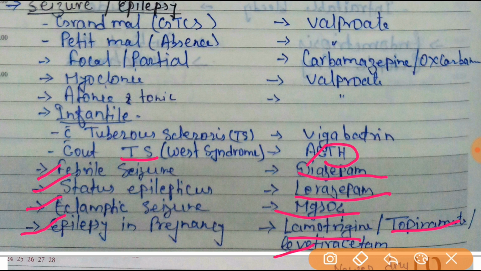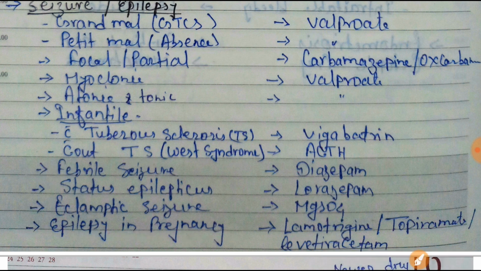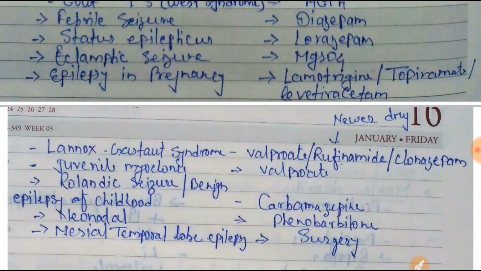In PG questions, epilepsy in pregnancy is repeated many times. So don't be confused between eclamptic seizure and epilepsy in pregnancy. If the question asks about the drug of choice for a female with eclampsia, then magnesium sulfate will be the drug of choice.